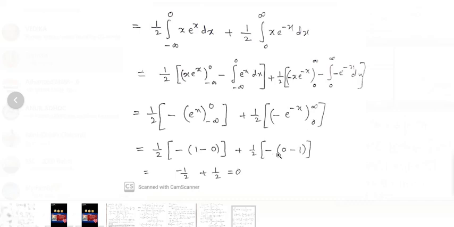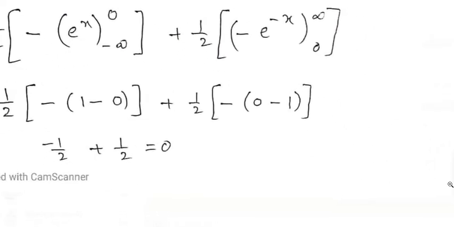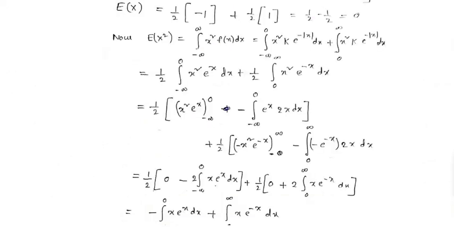On simplification we get minus 1 by 2 plus 1 by 2 is equal to 0. Therefore the value of E of x, that is the mean, is 0.